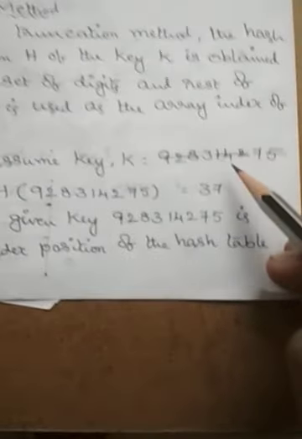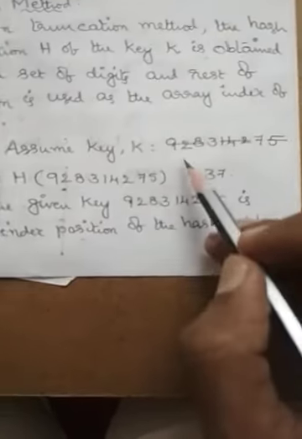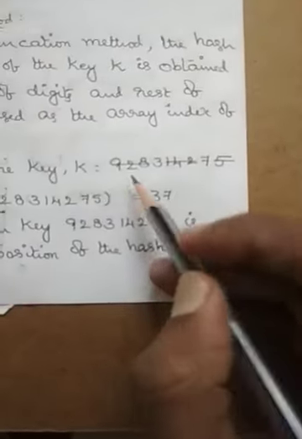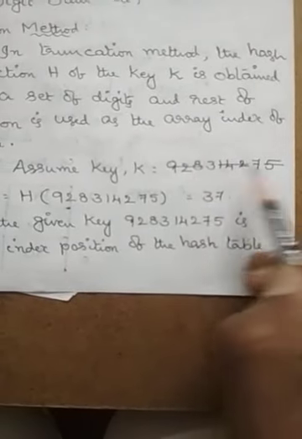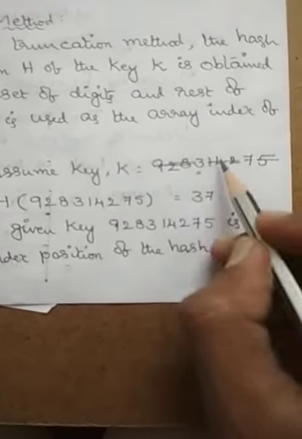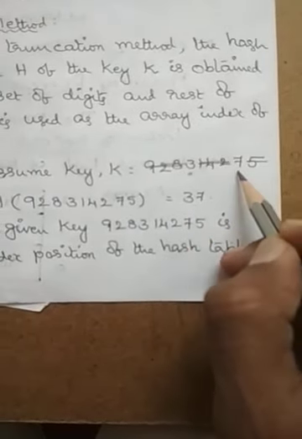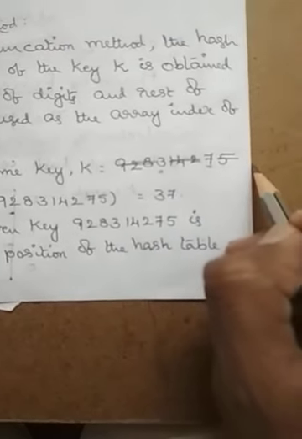There are 9 digits present in this. Now, there are different strategies followed for truncating. Here we are using a simple truncation method: the first 3 digits from left to right are truncated, and the 4th digit is considered. The next 3 digits are truncated, the next digit is considered, and the rest of the digits are ignored.